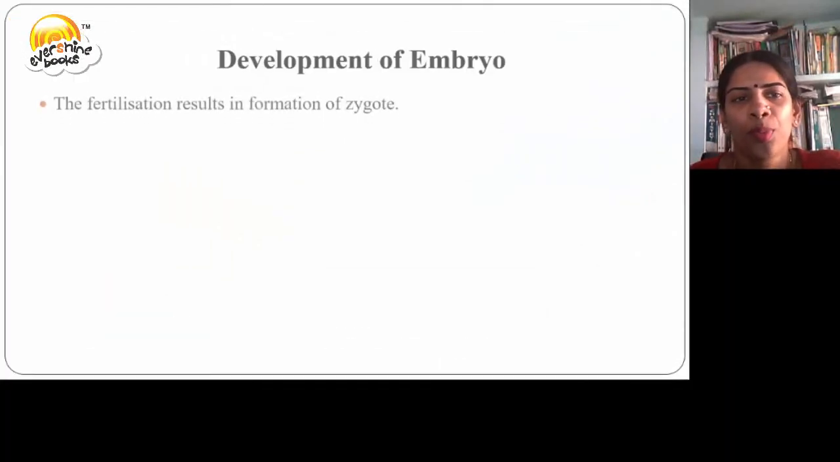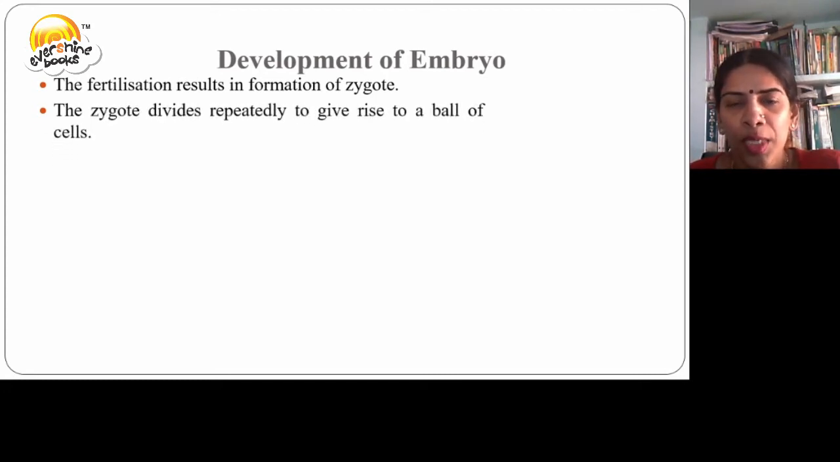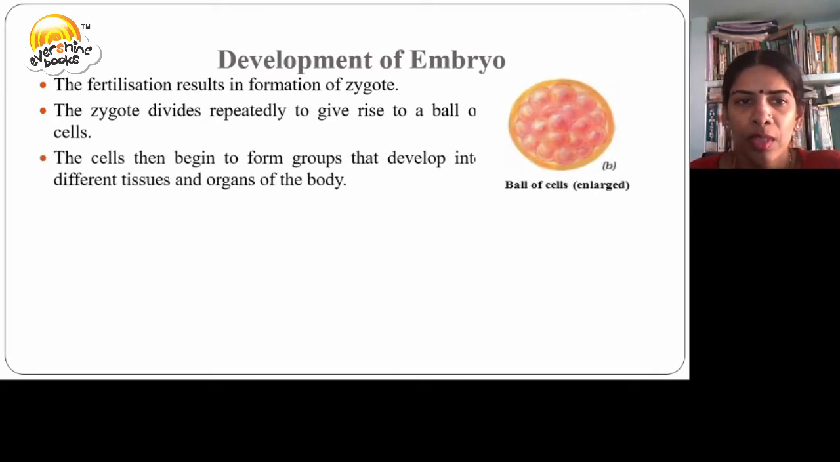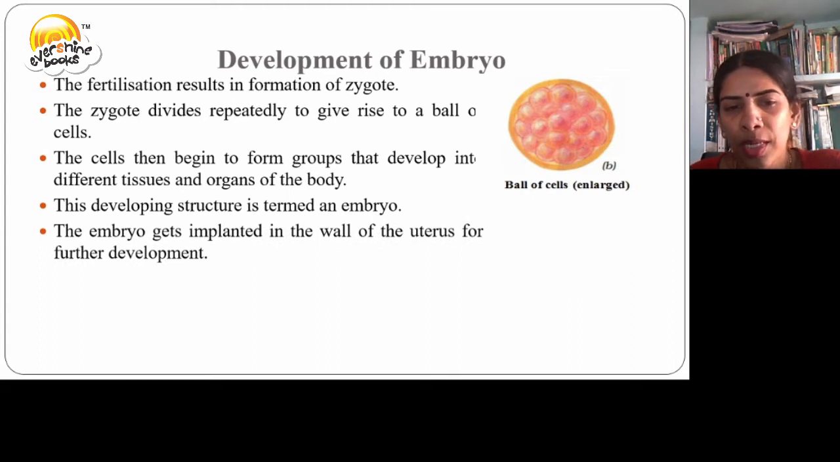Development of embryo. The fertilization results in the formation of zygote. The zygote divides repeatedly to give rise to a ball of cells. The cells then begin to form groups that develop into different tissues and organs of the body. This developing structure is called an embryo. The embryo gets implanted in the wall of the uterus for further development.